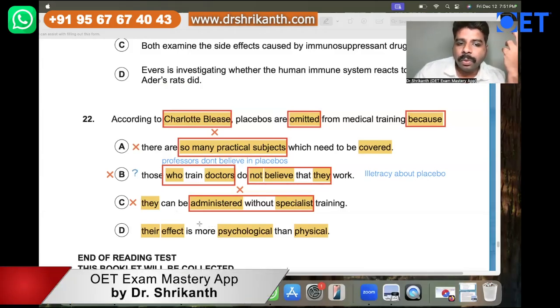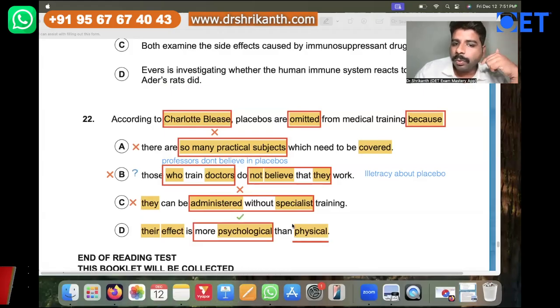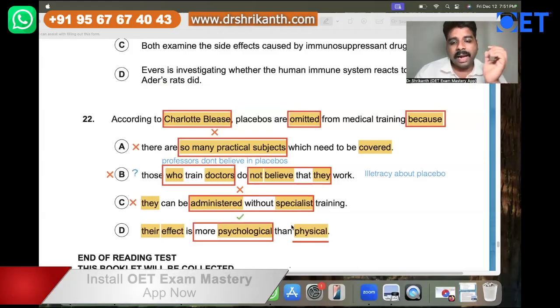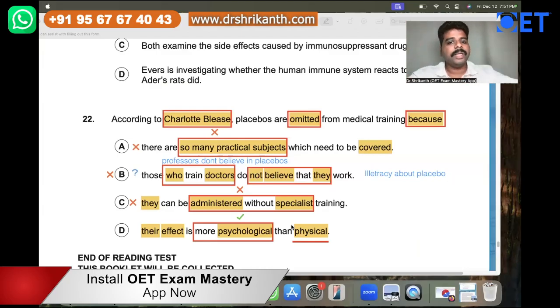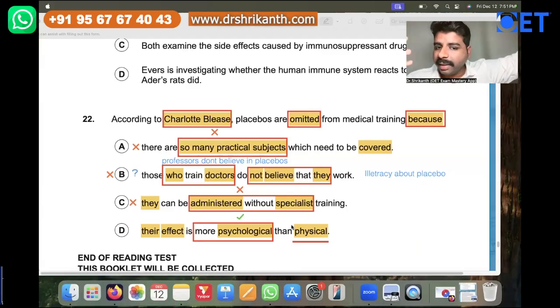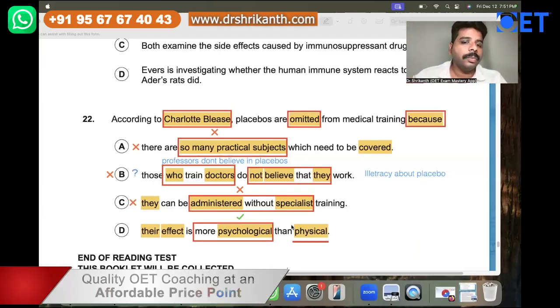Their effect is more psychological than physical. Now say, is psychology mentioned? Yes. So the placebo effect is more psychological, right? And since doctors don't like psychology, doctors don't like soft sciences, there is a big hole regarding the placebo effect because it comes under the category of psychology. They only want to be associated with difficult subjects.